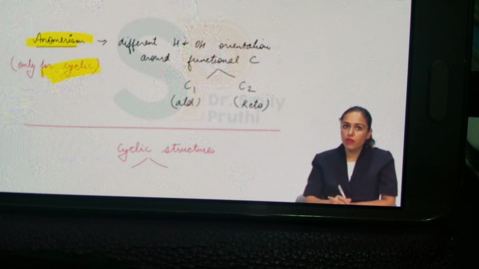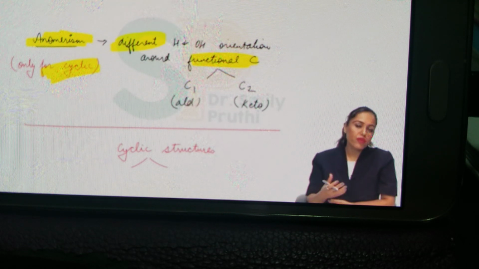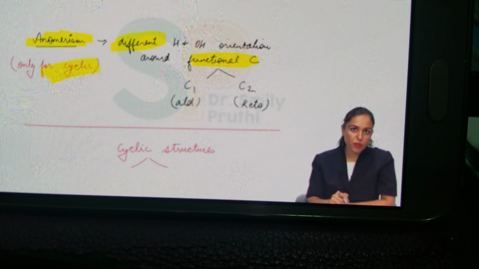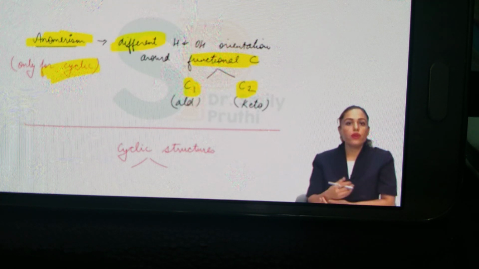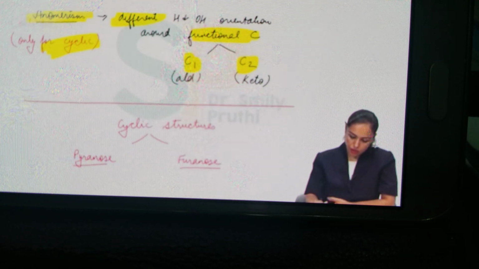So in anomerism, the definition will be a different H and OH orientation around the functional carbon, because the functional carbon is asymmetric. Functional carbon can be C1 or C2, depending upon whether it is aldehyde or keto. If it is aldehyde, then it is C1. If it is keto, then it is C2. Right? Now, when cyclic structures are formed, two kinds of cyclic structures are formed. One is pyranose, the other is furanose. Pyranose is a six-membered ring. Furanose is a five-membered ring.